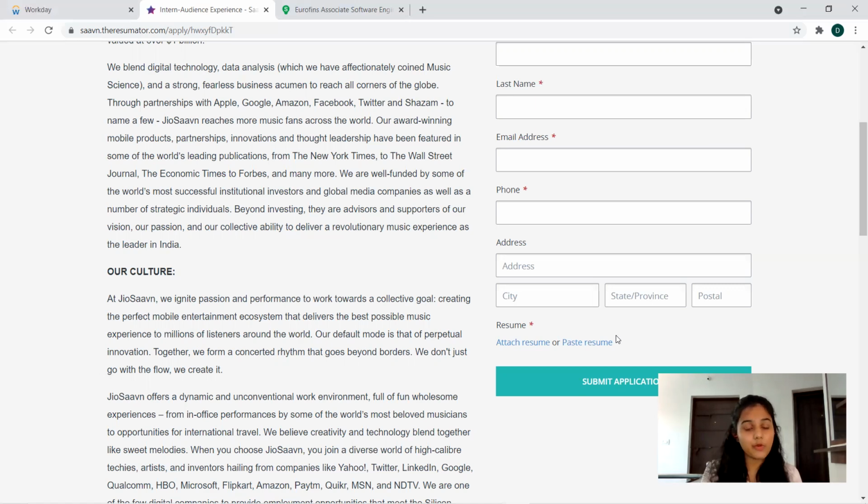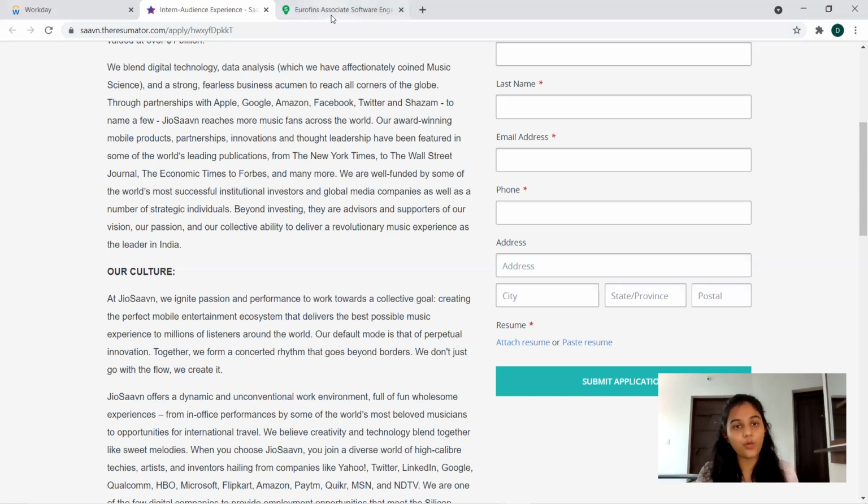And coming to the CTC provided, Geo7 approximately provides 3.2 LPA plus. This is for an intern, and after the internship you will be getting experience, and promotions, and everything depends upon that. Because a person with 0 years of experience will not be getting the same salary as a person with 1 year of experience. So we cannot say this will be the CTC, but we can approximate to that. If you're a fresher, then definitely this CTC. And if you have 6 months or 1 year or 8 months of experience, then there will be variations in that. So this is about the intern role in Geo7.